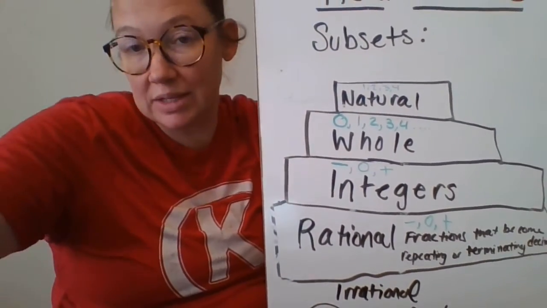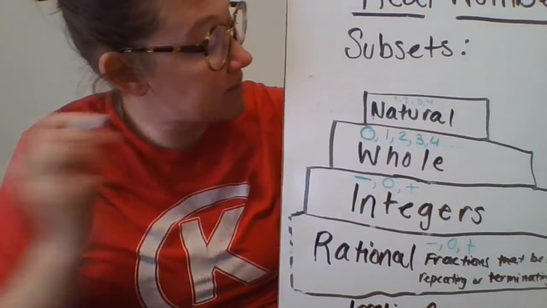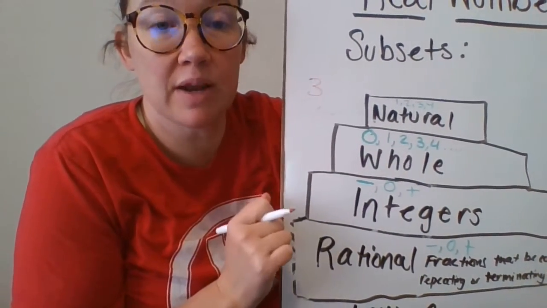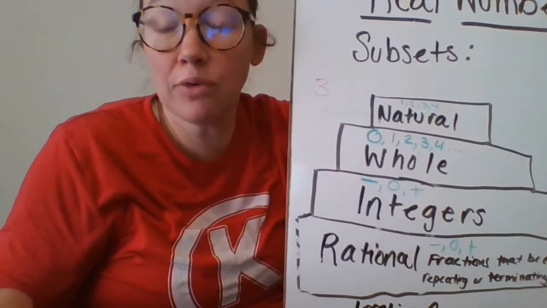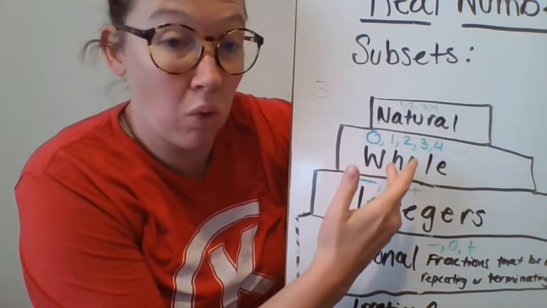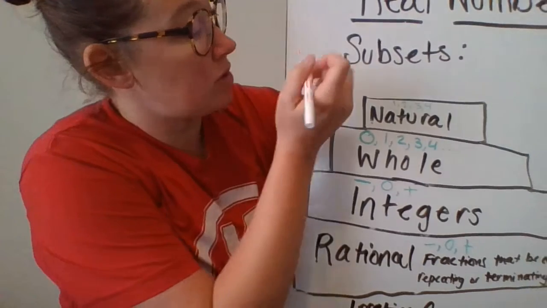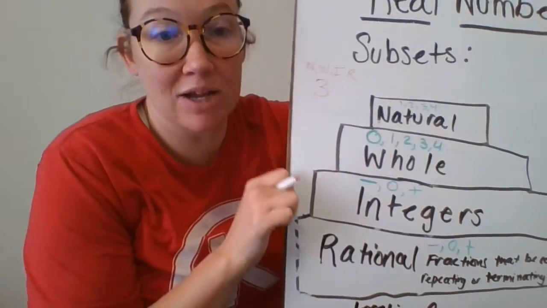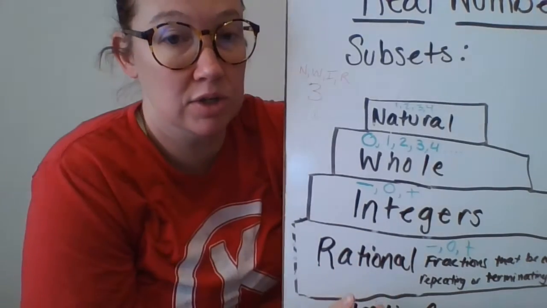Now, the reason that we do this as a cake is if I wanted to have a piece of cake that represented the number 3, I would have to start my cutting at natural. And if I were going to cut through and make a whole piece of cake, the number 3 is going to be a natural number. I'm going to cut through the whole, integer, and rational. So the number 3 is going to be natural, whole, integer, and rational. It is all 4 categories because it's wherever you start and everything underneath.